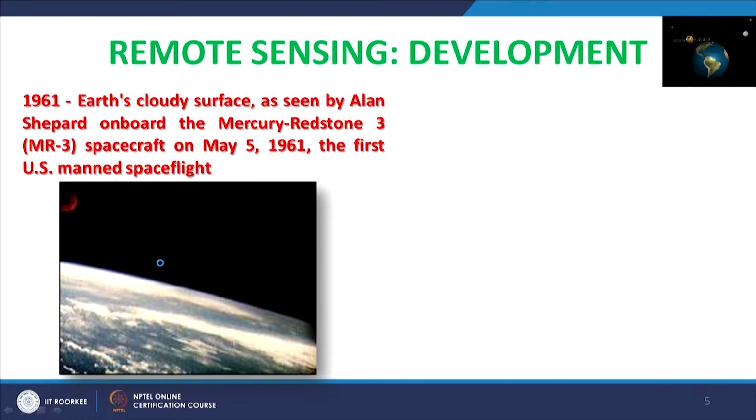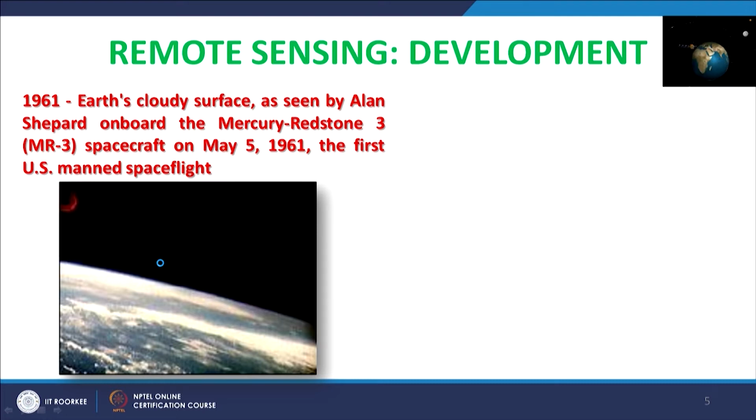Then in 1961 the Earth's cloudy surface was also captured by Alan Shepard, who was on board the Mercury Redstone 3, or in short MR3, spacecraft, on May 5th, 1961. This was the first US manned space flight.